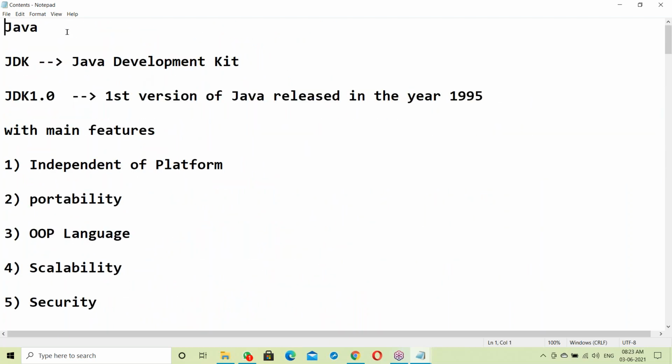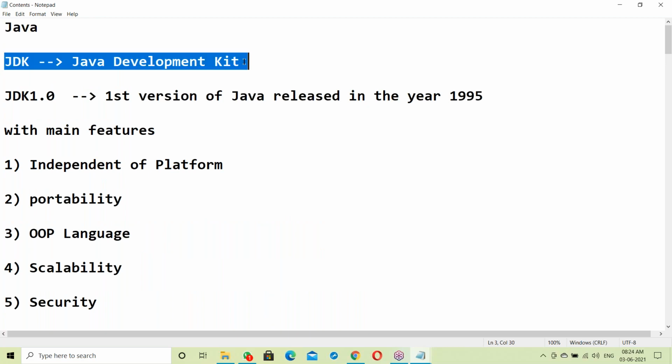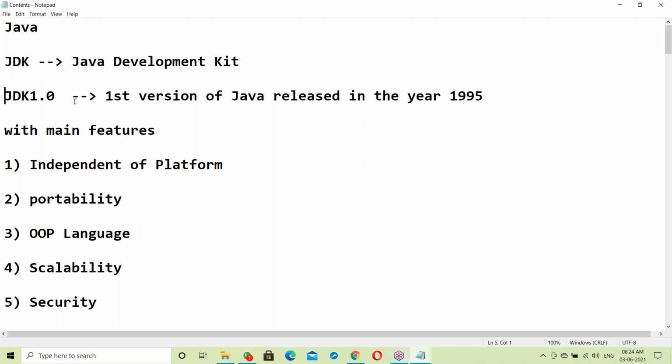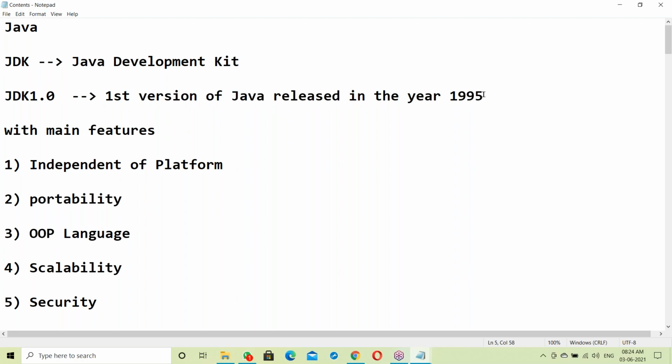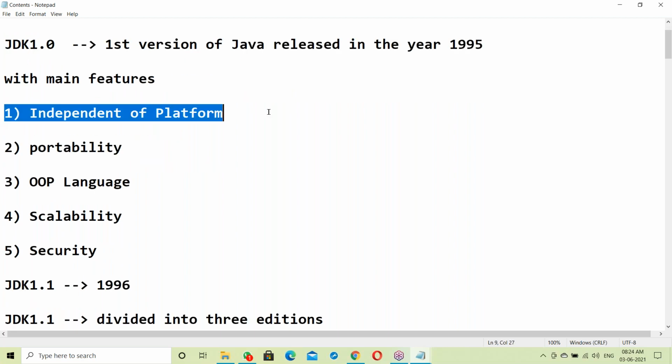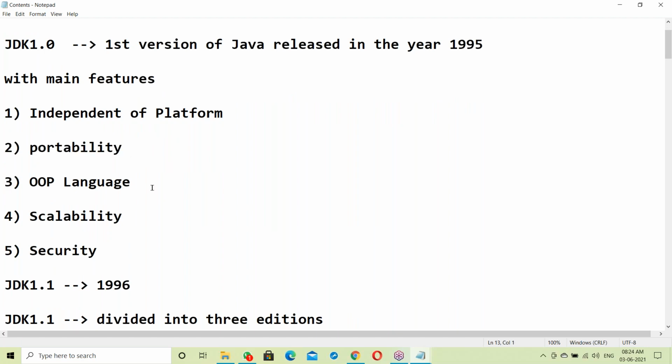Java here is JDK. JDK stands for Java Development Kit. JDK 1.0 was the first version of Java, released in the year 1995, with these main features: independent platform, portability, web language, scalability, and security.